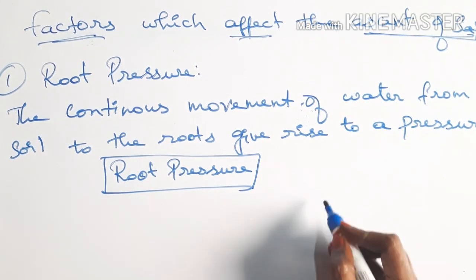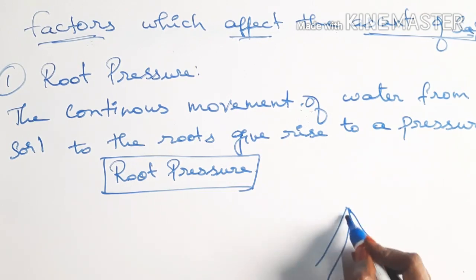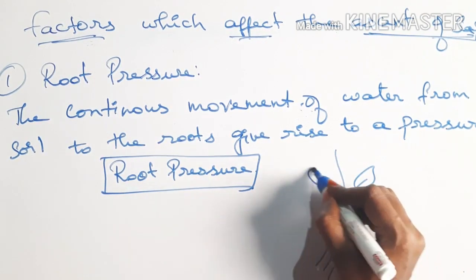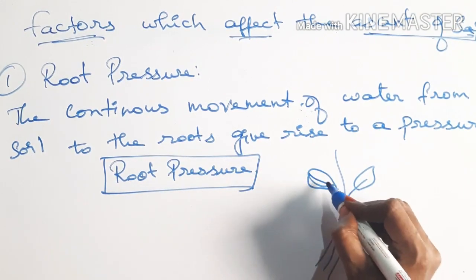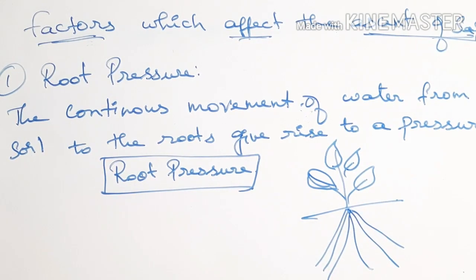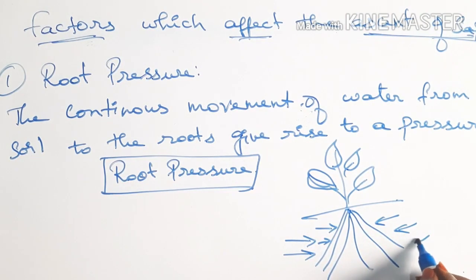So in simple terms, imagine this is the plant root, and this is the aerial part of the plant. There is movement of water molecules from the soil towards the roots.